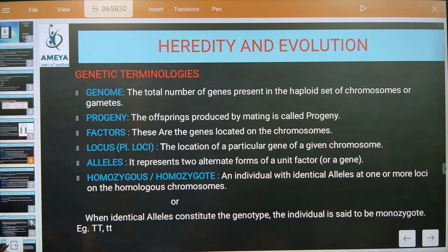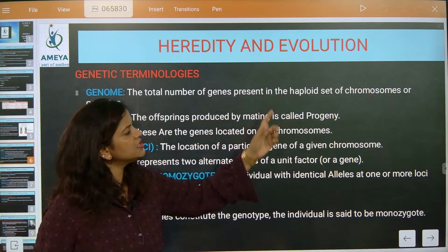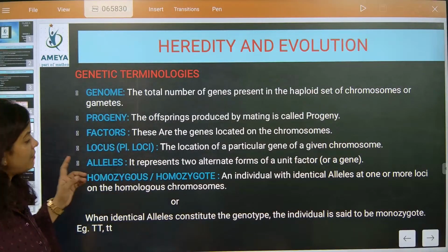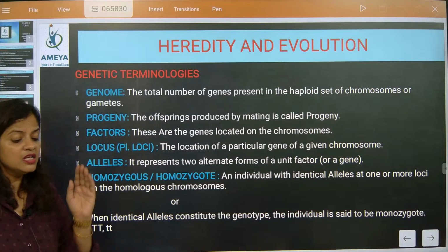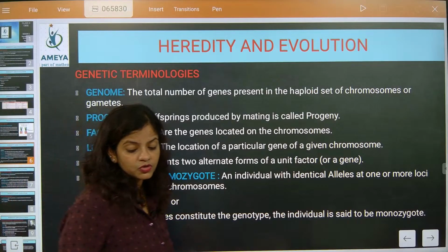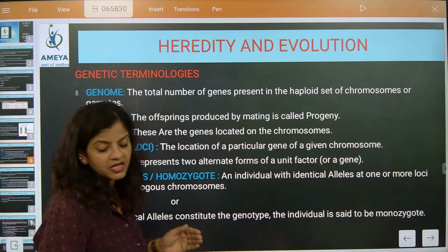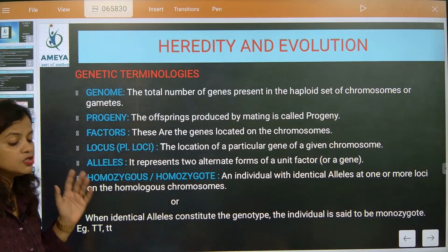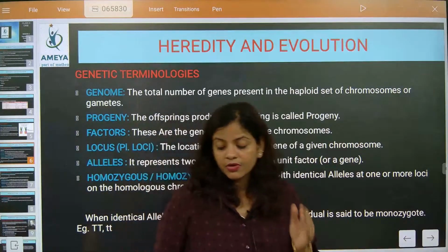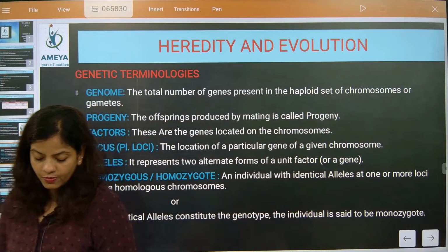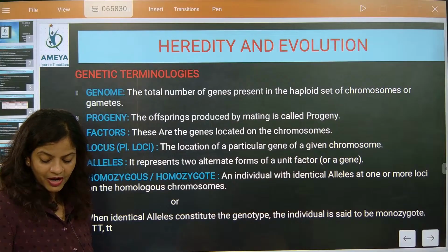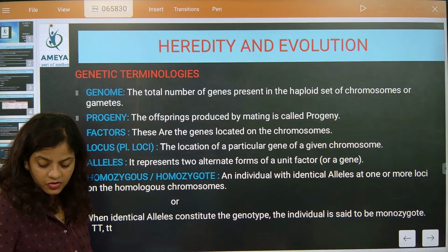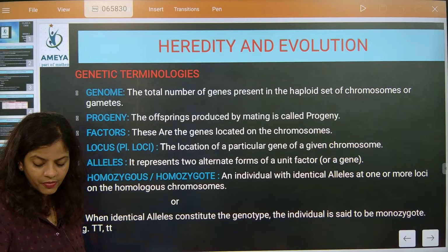So now, beta, what is the meaning of genome? The total number of genes present in the haploid set of chromosomes is called the genome. Understood? Or the gamete will be considered. Haploid means a single set of chromosomes. So in a single set of chromosomes, why, beta? Because they are the most crucial and they are the only ones going to participate in reproduction. Understood? So they are exactly the most crucial ones. I hope you have understood this one.